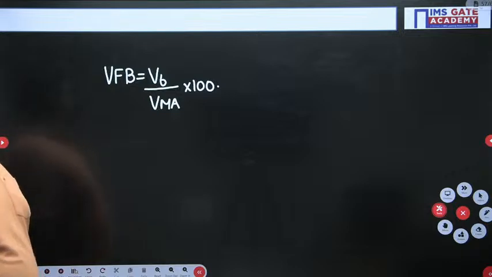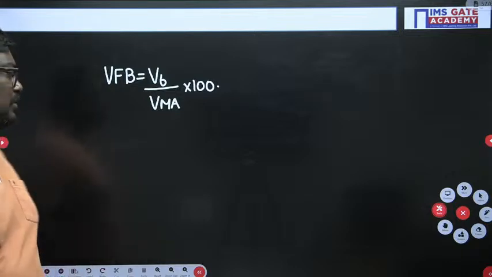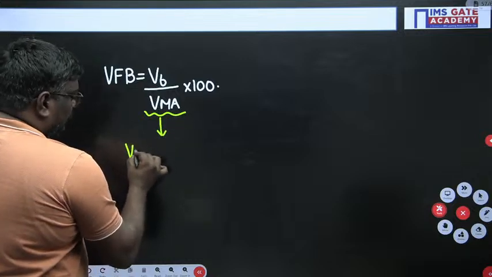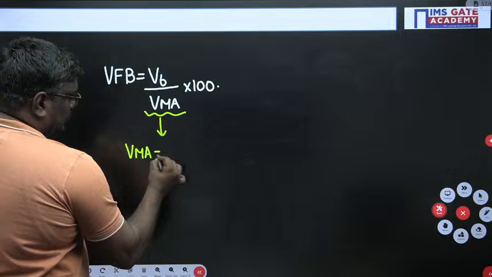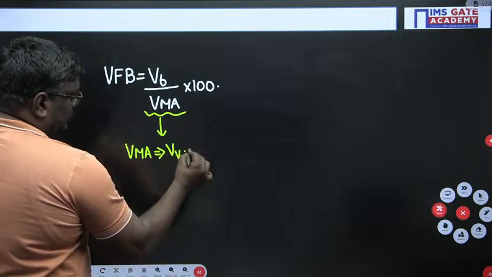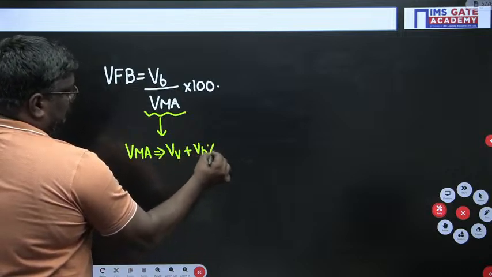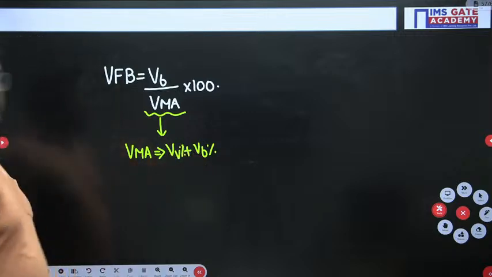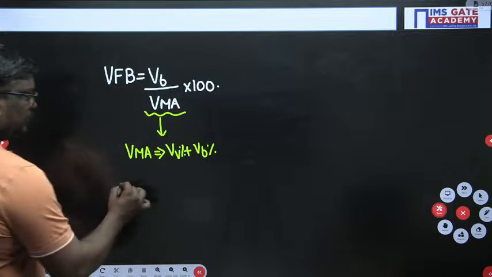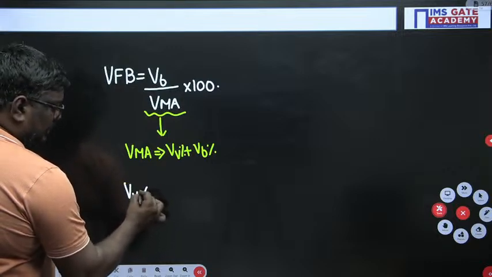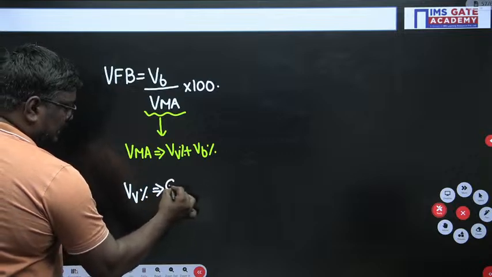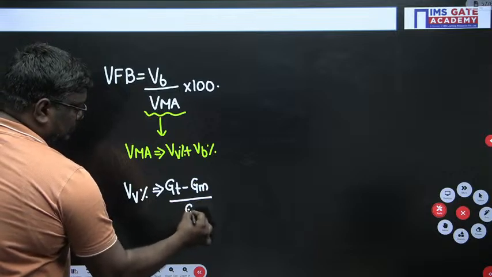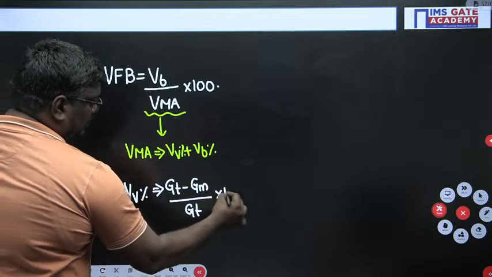Am I clear? Very good. So what actually is VMA, voids in mineral aggregate? VMA is given as VB plus VV percentile. Now let me tell you, VV percentile is equal to GT minus GM by GT into 100.